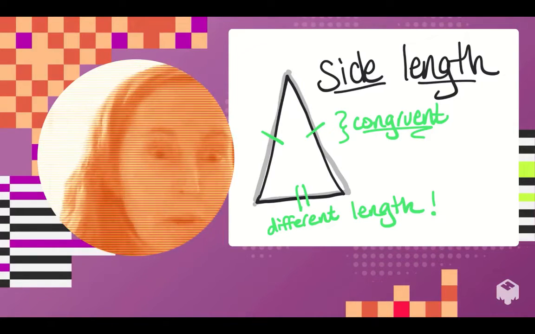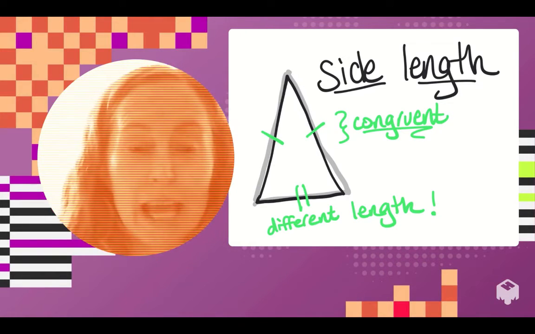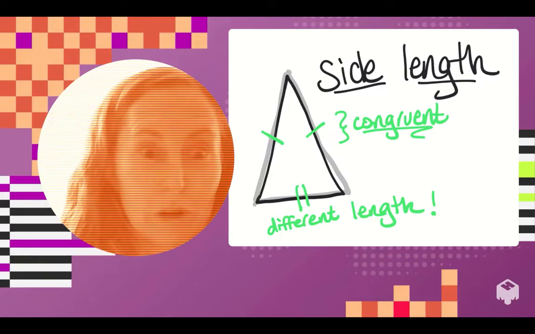The number of tick marks doesn't really mean anything. Some kids think that it's supposed to mean something deep. No. It just means that these two sides are the same because they have the matching number of tick marks. And then this bottom one has a different length, so it has a different little marking. That's how we show it when we don't have the measurements.